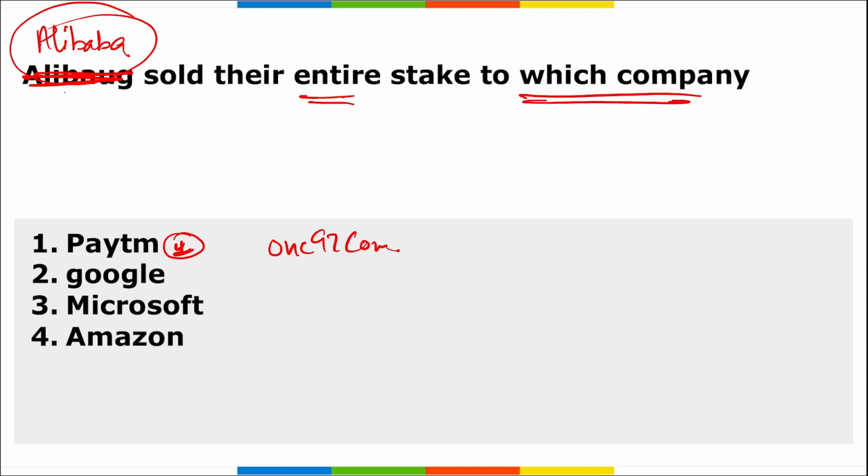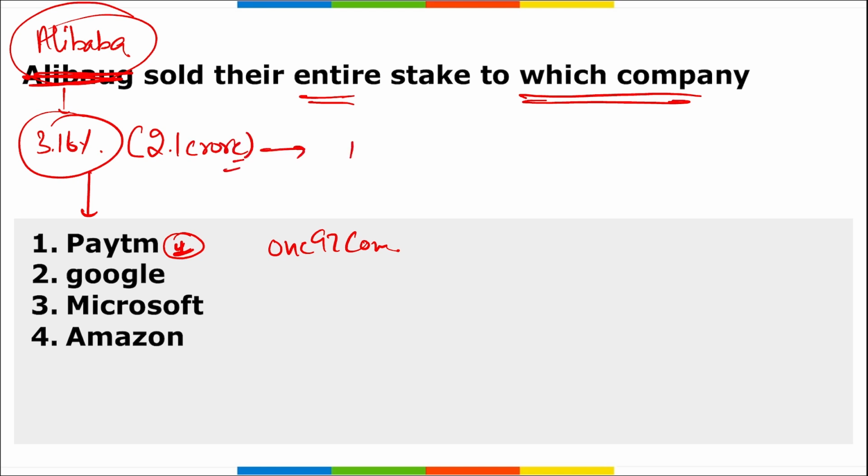Earlier Alibaba had a 3.1% stake, and now they have sold their entire stake. This 3.1% equity was of around 2.1 crore shares, and they sold it for around 13,600 crore rupees in a block transaction of One97 Communications Limited, the parent company of Paytm.